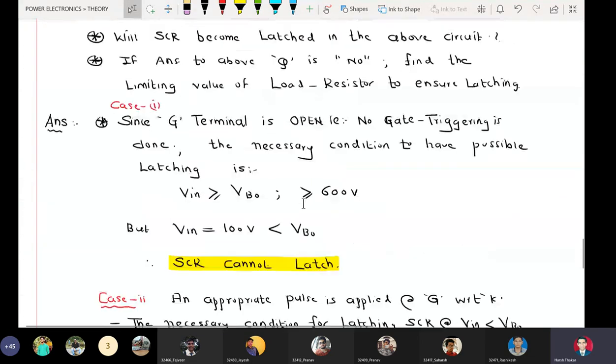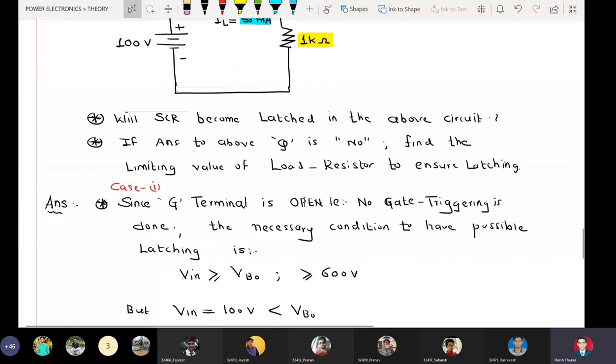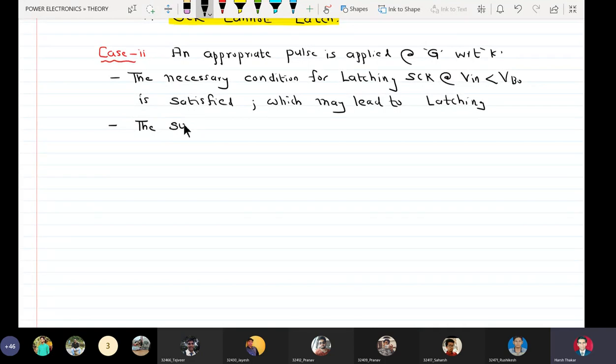Now whether it will lead to latching or not will be decided if the device current is exceeding the latching current. So now we say that the sufficient condition for SCR latching is device current IA is greater than or equal to latching current.